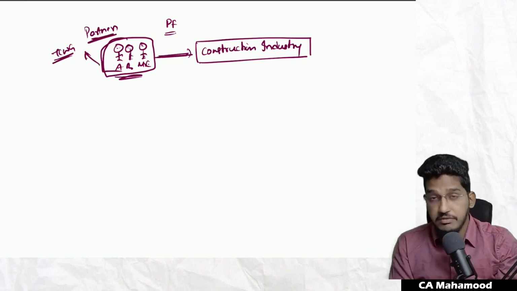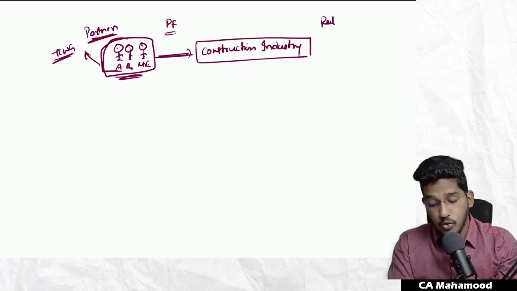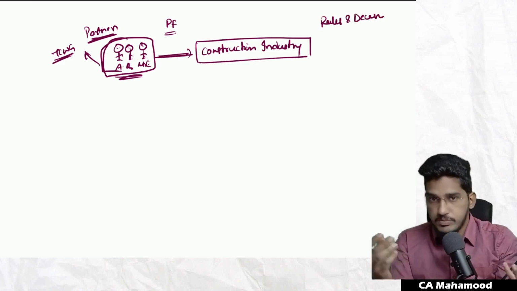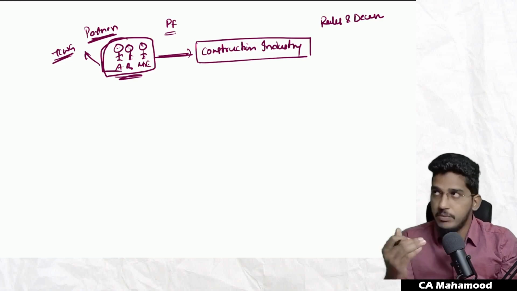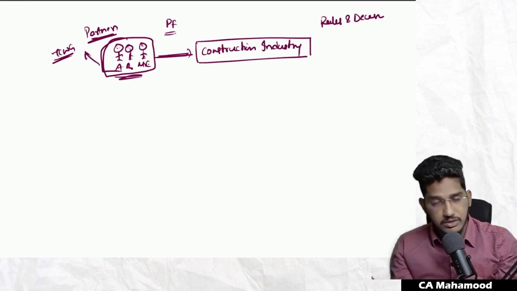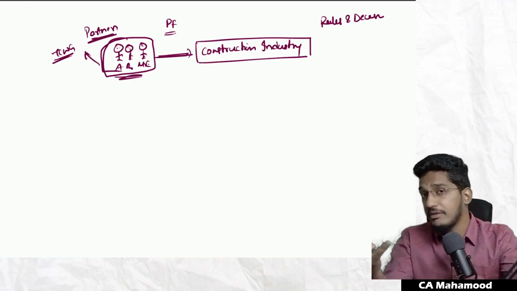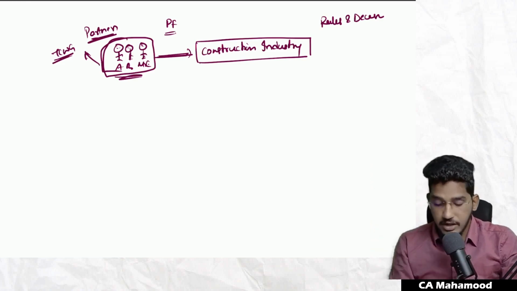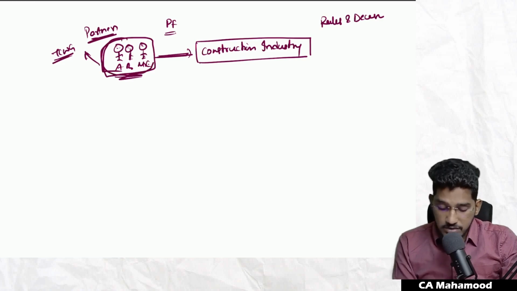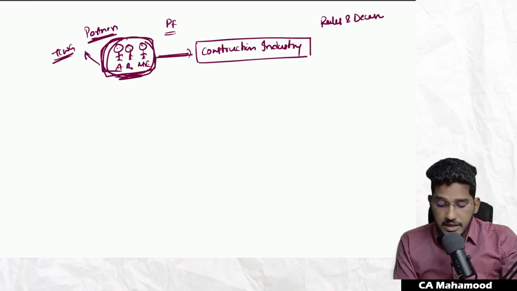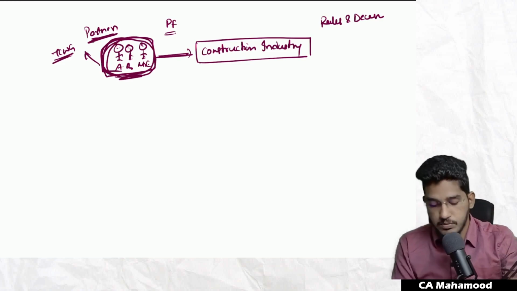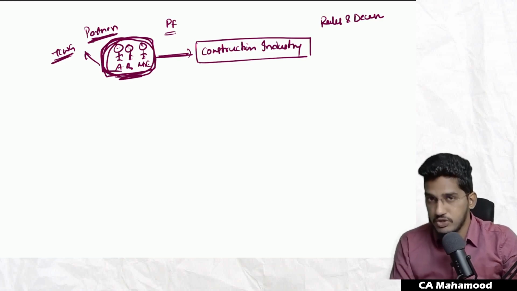They are the persons responsible for making rules, and also the persons responsible for making decisions: which project to take up, which project not to take up, where you have to construct, where you should not construct, which real estate property you have to acquire, which property you should not acquire, what should be the price of each flat. So that entire decision making process is whose responsibility? Being the owners of this partnership firm, partners have that responsibility. Those charged with governance have that responsibility.